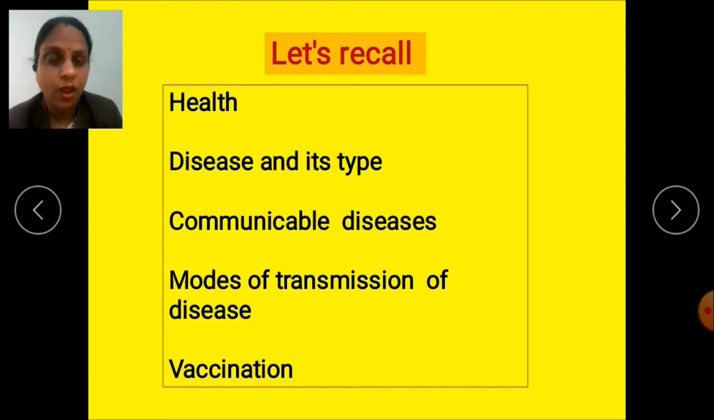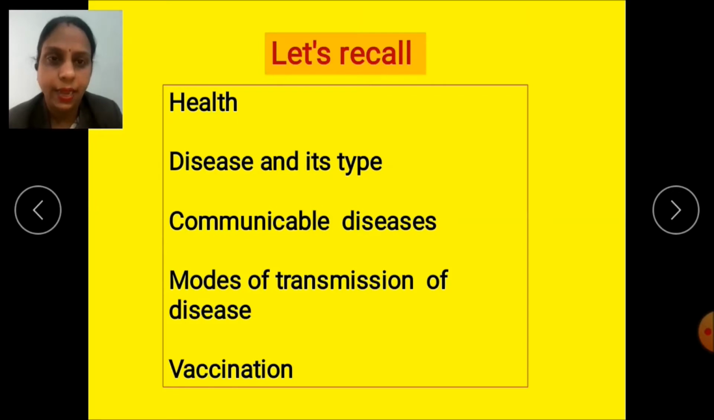So, first of all, let's revise what we have learned in the first part of the chapter. First, we have learned about health. What is good health, children? Yes, good health is the state of well-being of mind and body and being free from diseases.